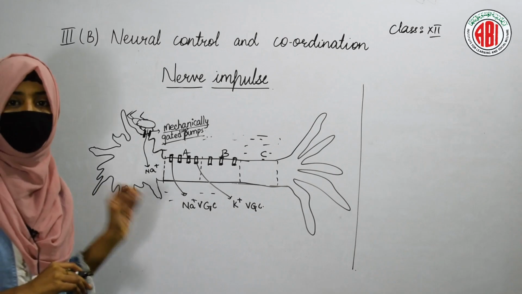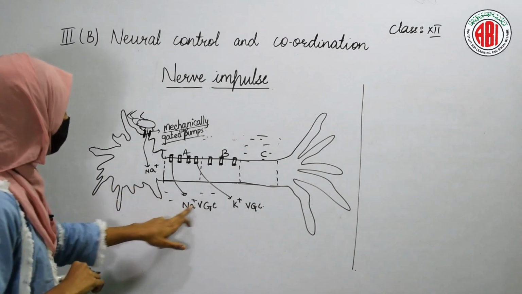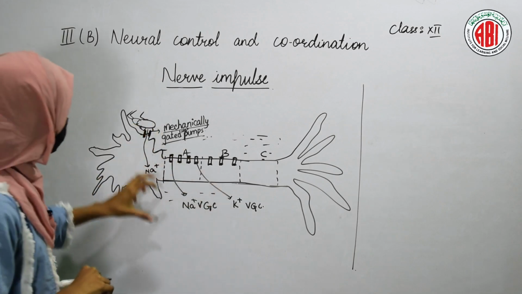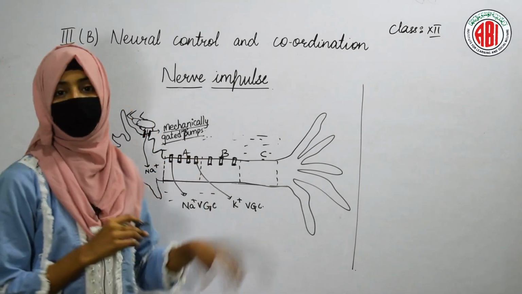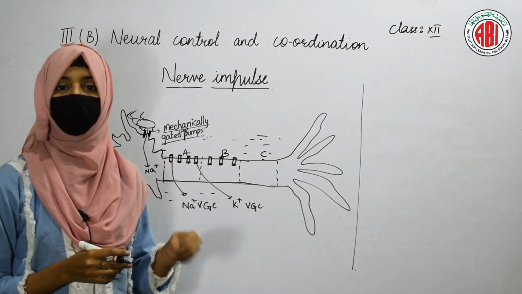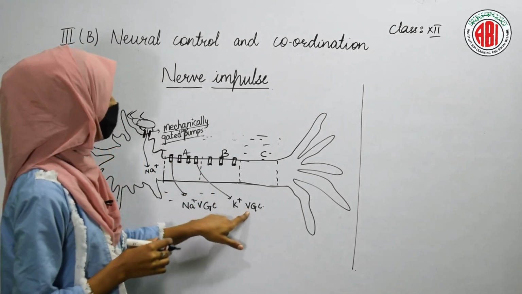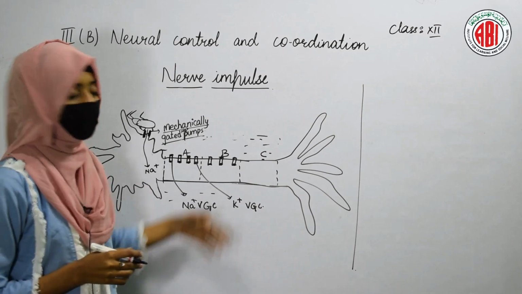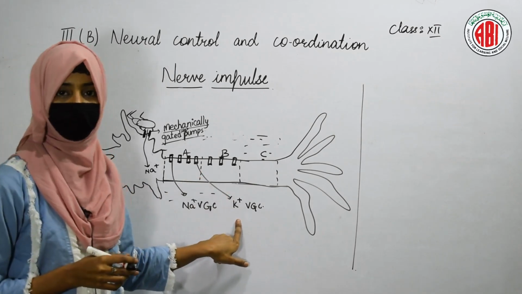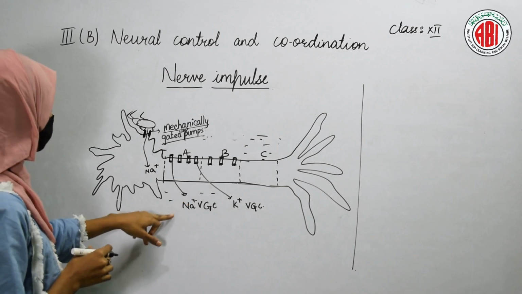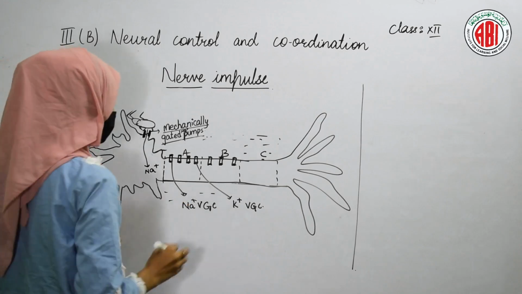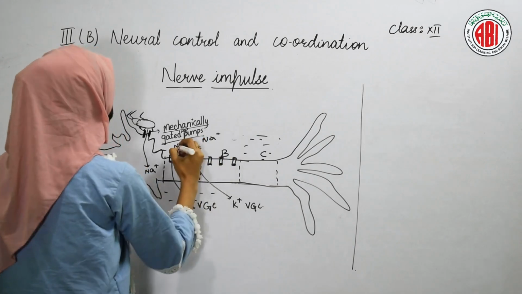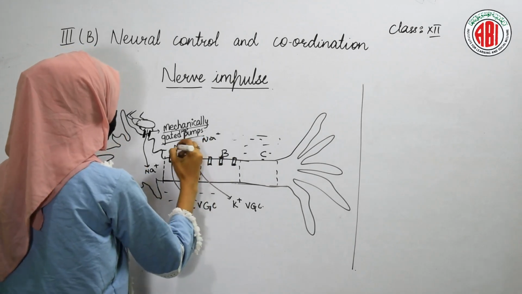This will stimulate the opening of sodium and potassium voltage gated channels. But the sodium voltage gated channels are activated earlier than the potassium voltage gated channels. As soon as the sodium voltage gated channels open, the sodium ions present in the interstitial fluid start moving inside the cell.